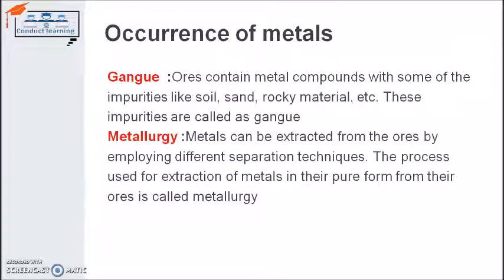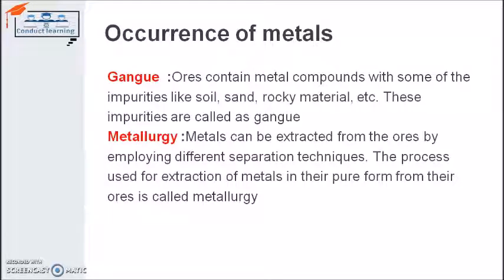The third thing is gangue. Gangue is the metal compound which comes with some impurities like soil, sand, rocky material, etc. For example, aluminium will always come with gangue like sand, iron oxide, sulfur dioxide, etc. So these impurities, when added with the metals, are known as gangue.